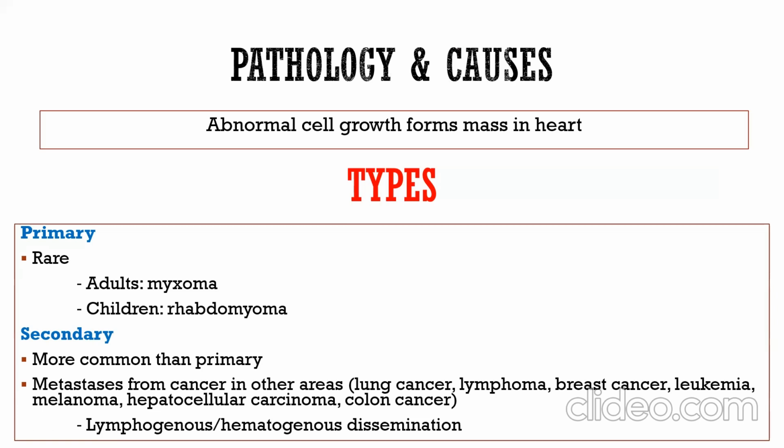Metastasis from cancer in other areas, for example, lung cancer, lymphoma, breast cancer, leukemia, melanoma, hepatocellular carcinoma, and colon cancer. Lymphogenous and hematogenous dissemination.